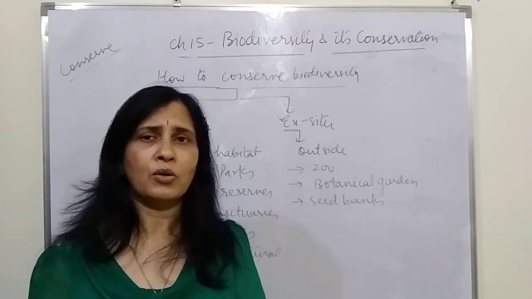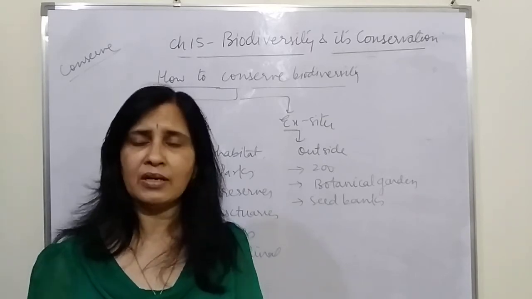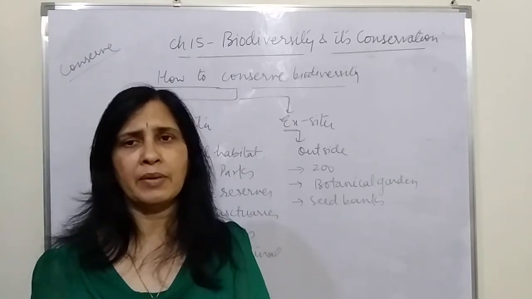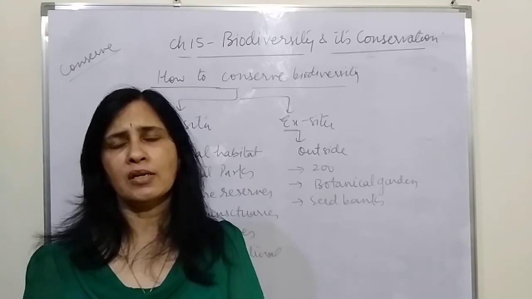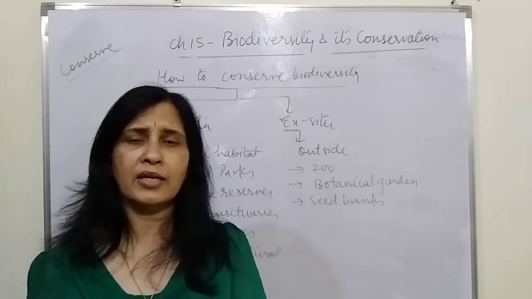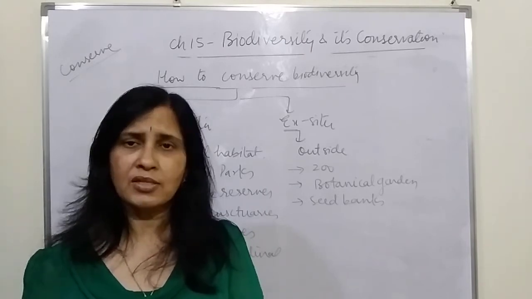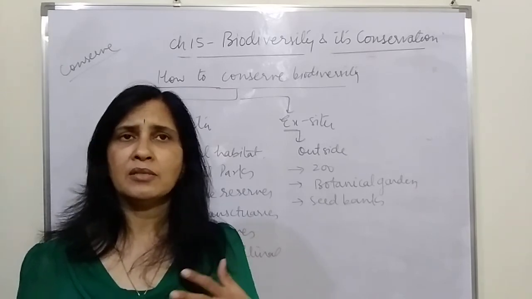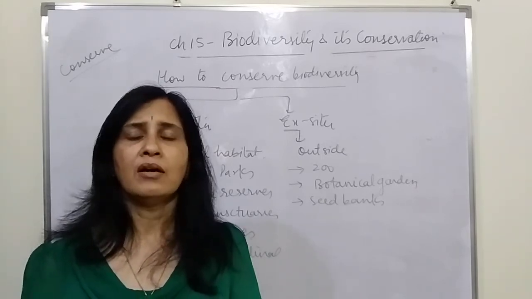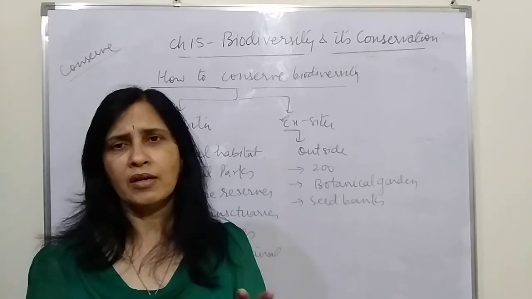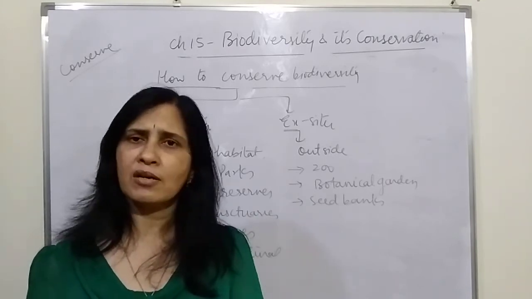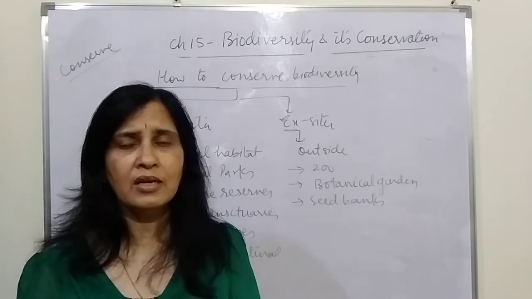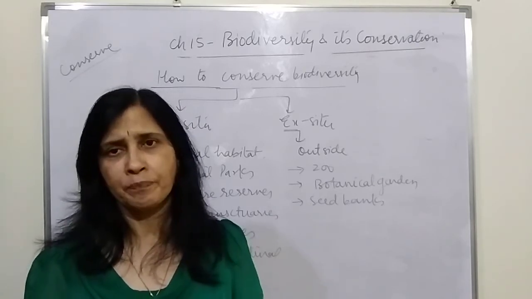And there are local bodies, the tribes, the people living near those areas, which make a rule that nobody will disturb the animals and the plants living in that area. So there are Khasi and the Jaintia hills in Meghalaya. There are Aravali hills in Rajasthan. Then there are Western Ghats in Karnataka and Maharashtra. Then there are Bastar and Chanda areas in Madhya Pradesh. So there are so many areas which are considered to be sacred groves, where the forests are conserved not only by the forest department but also by the local people who do not allow any intervention of any human beings there. So they are the sacred groves.